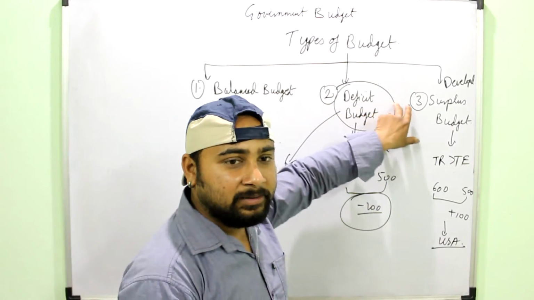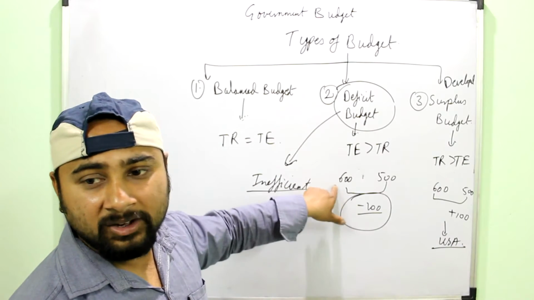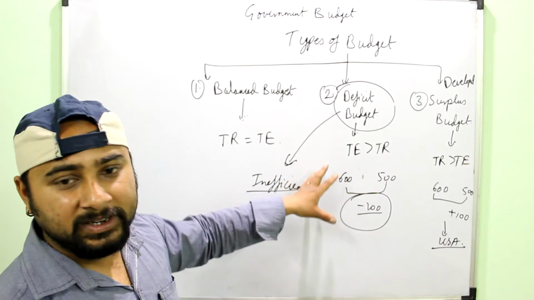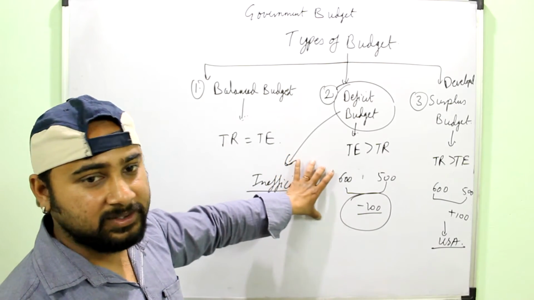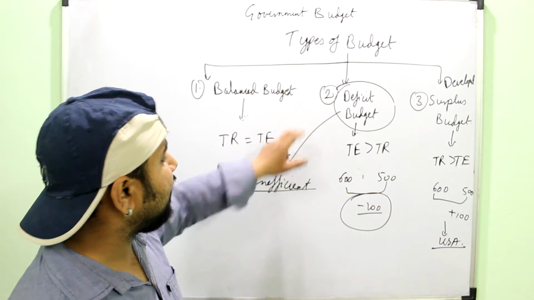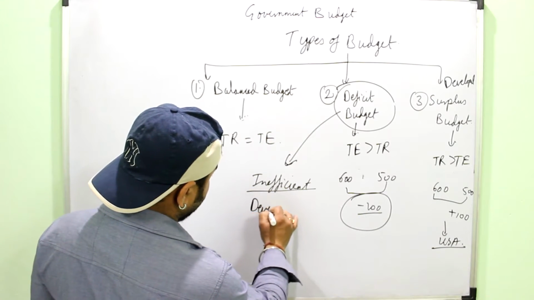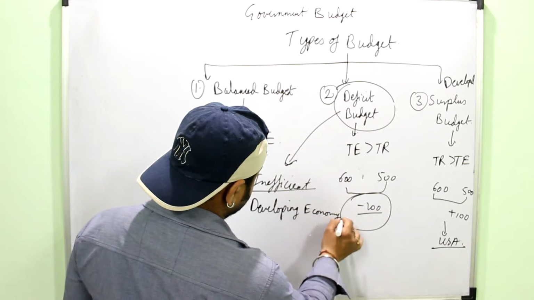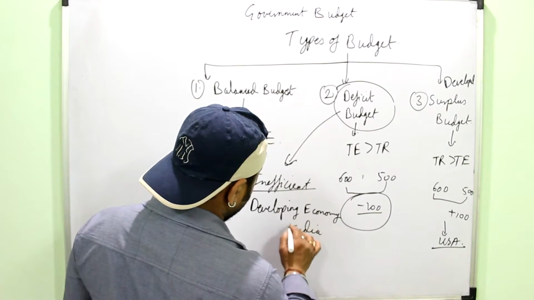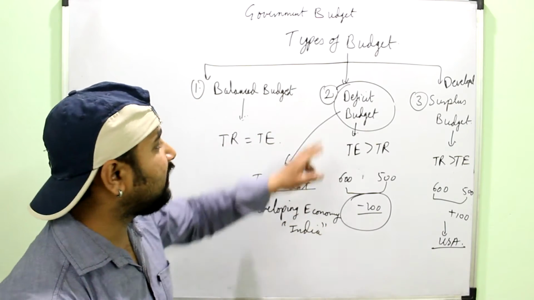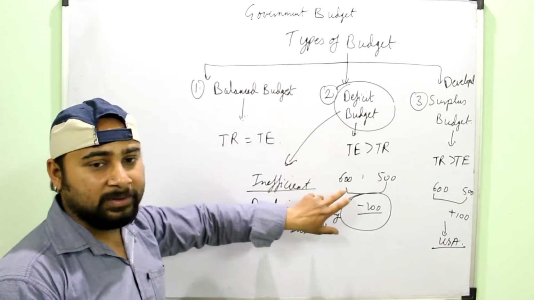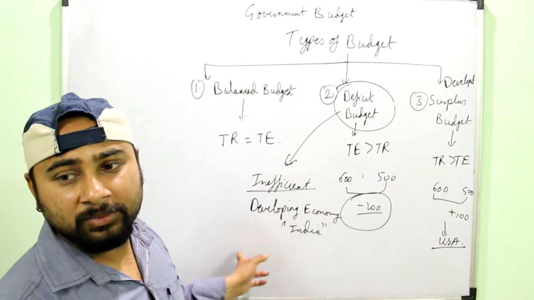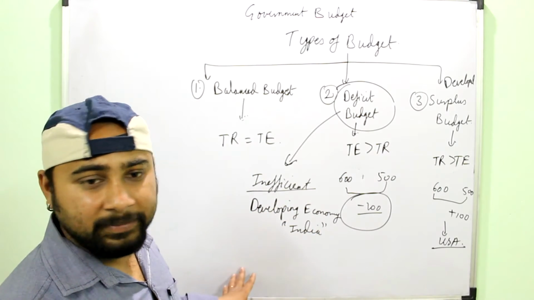But talk about the Indian economy. We need a deficit budget because more money needs to be invested by the government, say for construction of roads, for electricity provision, for communication improvement or providing better communication services. So you can simply understand that for a developing economy like India, you always need a deficit budget. Whenever the government of this economy makes a budget, it will always make a deficit budget because it is trying to invest more or spend more in the economy for developmental activities.